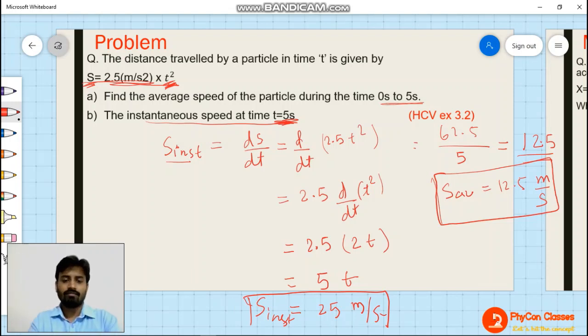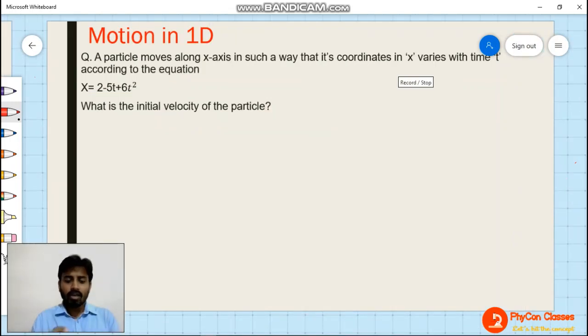Understand? Okay. Now coming to motion in one dimension. I have already told you that motion in one dimension relates to when the particle moves in a straight line. So what are the different kinds of motion we discussed? There were a total of 4 kinds of motion: straight line motion, circular motion, rotational motion, and vibratory motion. So straight line motion is nothing but one dimensional motion. When a particle is moving in a straight path, then we can study the kinematics of the particle as motion in one dimension. Understand?